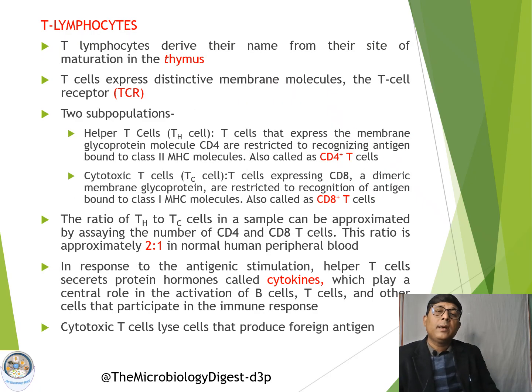Okay, the next type of lymphocyte is the T lymphocyte. T lymphocytes get their name from the site of their maturation, that is the thymus. So T from thymus. Like B cells, these cells also express membrane-bound molecules, but here they are called TCR, or T cell receptors. Again, T cells have two different subpopulations. One subpopulation is called the helper T cell, or TH cell, meaning T helper cell.